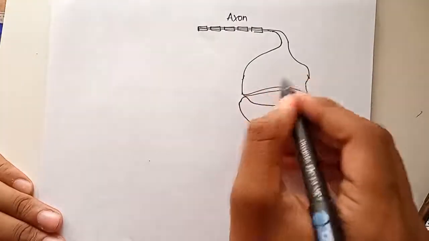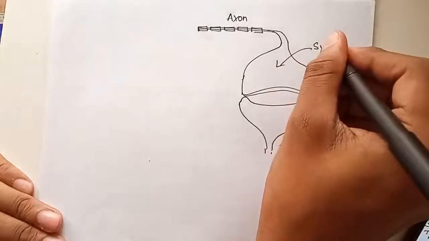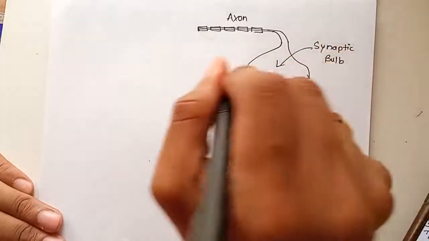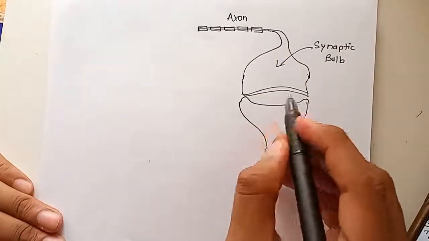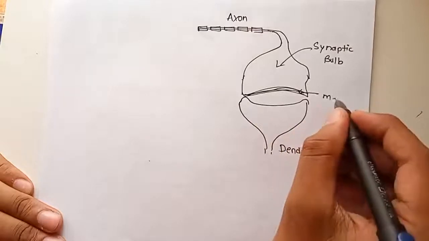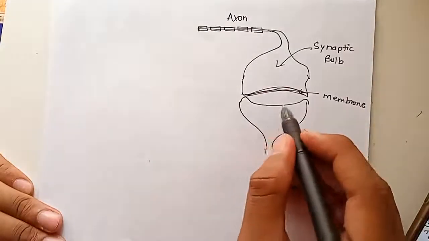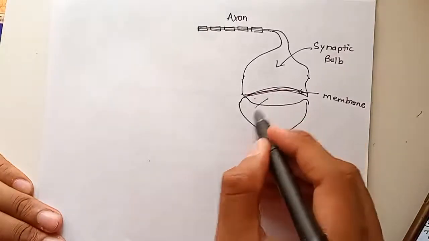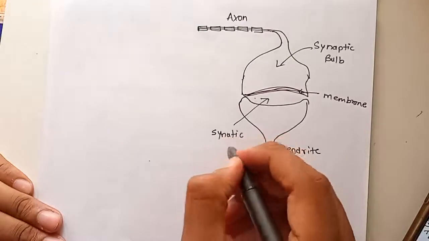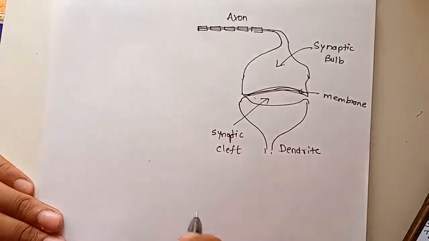Okay, inside this there is something called synaptic bulbs. And here there is a membrane called synaptic membrane, and this gap here which you see inside is called synaptic cleft.